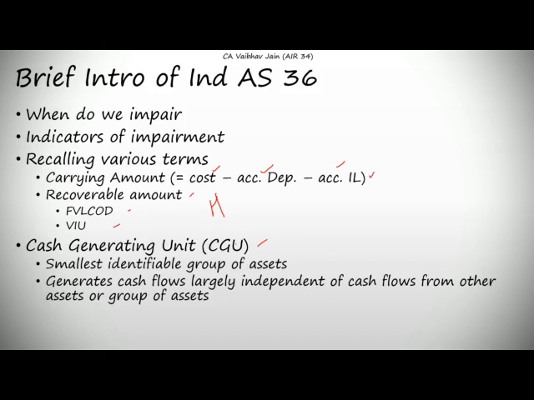So cash generating unit as per Ind AS 36 is the smallest identifiable group of assets which generates cash flows largely independent of cash flows from other assets or group of assets. So the cash generating unit, CGU A, will generate cash flows independent of CGU B, CGU C, that is any other CGU or any other individual asset. The CGU will generate independent cash flows, and it should be the smallest identifiable group of assets. That is, it should not include unnecessary assets which are generating cash flows independently.